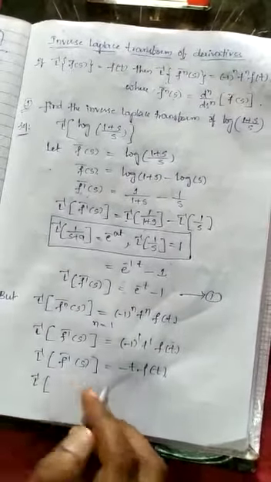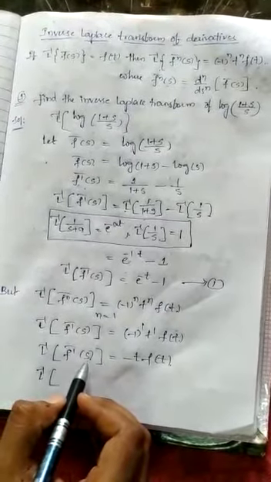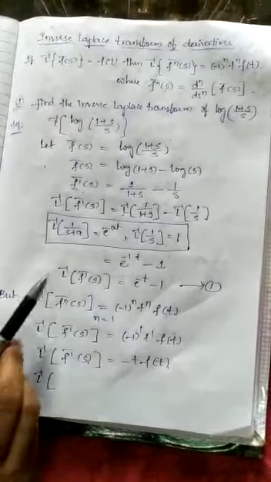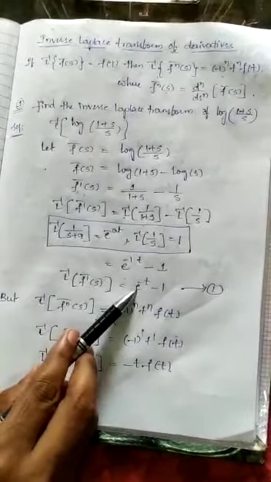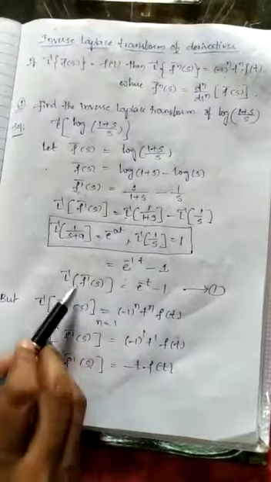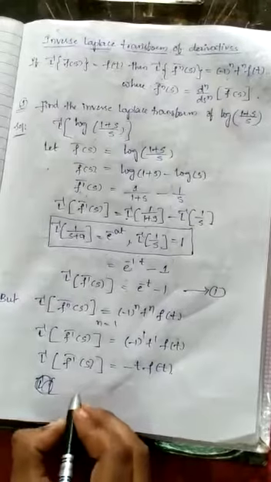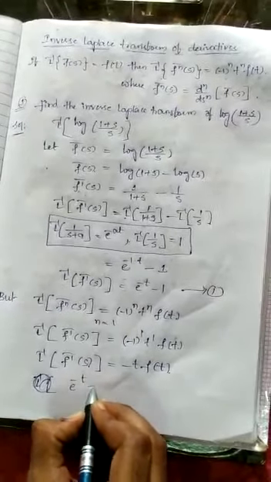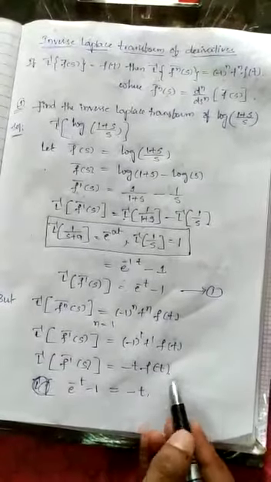Okay. Now, what is Laplace inverse of f dash bar of s? If you observe carefully, already we know Laplace inverse of f dash bar of s value. What is that? E power of minus t minus 1. So substitute this value here. So Laplace inverse of f dash bar of s value is e power of minus t minus 1, then equals to minus t into f of t.